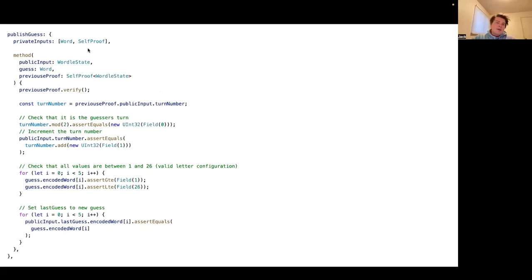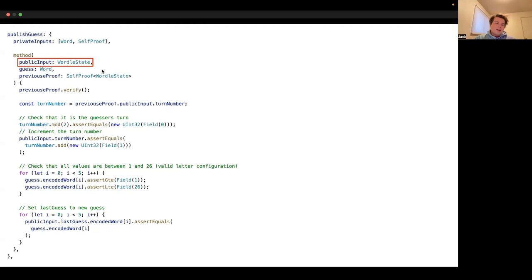Now we can check out the publish guess method. We can see that this takes in a word and a self-proof. The word is our guess of what the secret word is. And the self-proof is the proof that we got from running either init or publish hint. We take in the Wordle state, this public value, and we can grab this from the proof that we got by running the last method.